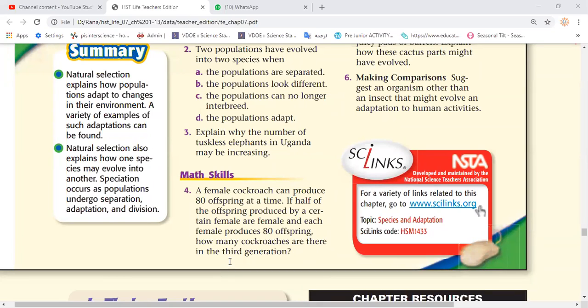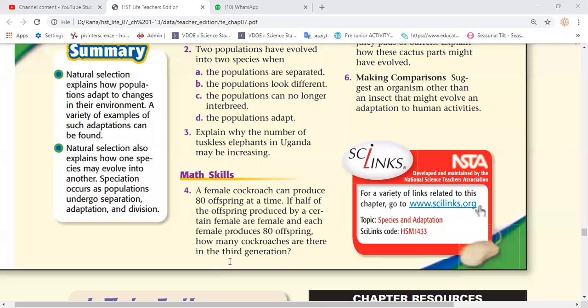Who can answer this one? Okay, yes, Uta, could you answer this one? First there are 80, and half of them are female, so there are 40 females, and each one of the 40 has another 80 offspring.